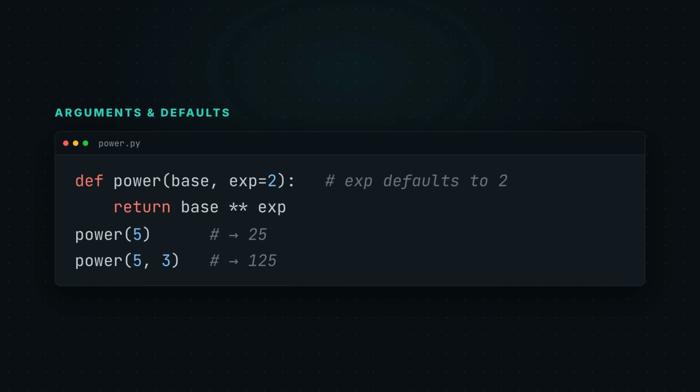Arguments can have defaults. Here, exp defaults to 2. So if you call power with just 5, you get 5 to the power of 2, 25. But pass a 3 and you override it. 5 to the power of 3, 125.